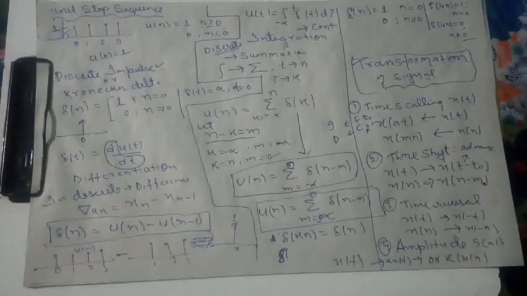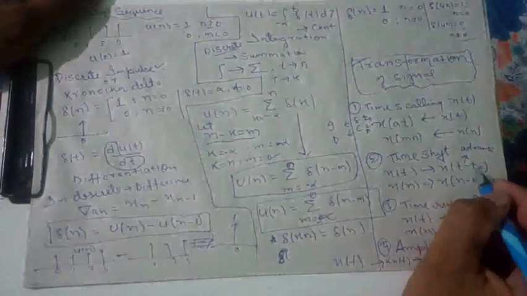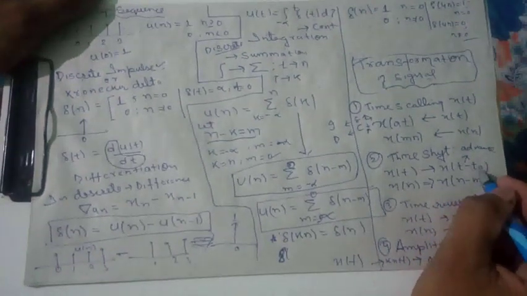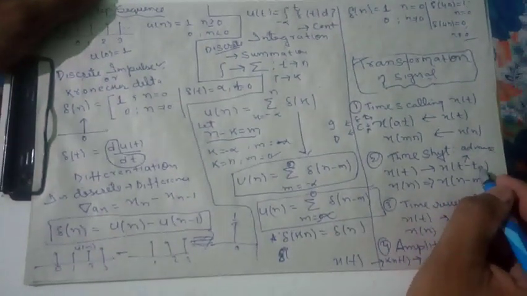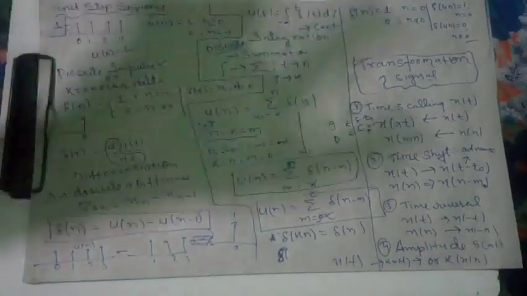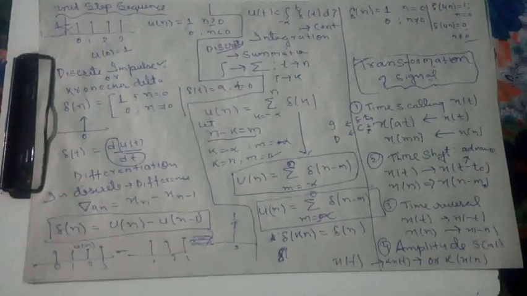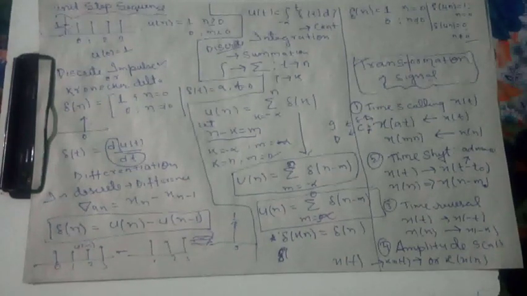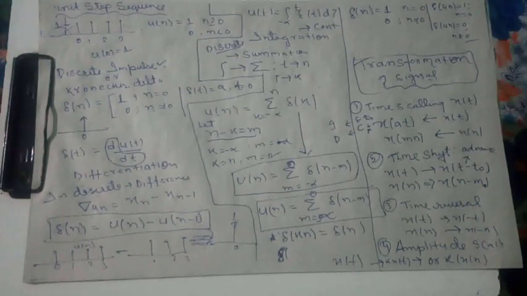Now time shifting, here it is a time advance if it is t minus t naught. That means in real time it is not possible. Time reversal is like this, reversal of the time axis. Amplitude scaling, we just multiply the amplitude by a constant. You know, CD burning, one very interesting example is there. We'll see it next. One by one, from time scaling we will discuss.